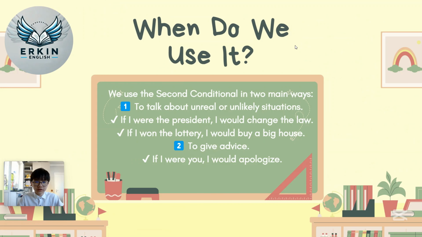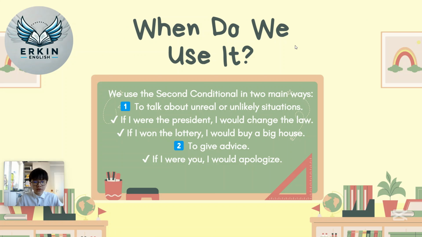Now, when do we use the second conditional? We use the second conditional in two main ways. First, to talk about unreal or unlikely situations. So, if I were the president, I would change the law. Right here, I'm not the president, but let's just imagine I'm the president. Or another example, if I won the lottery, I would buy a big house. Winning the lottery is very unlikely, but still, this is a hypothetical situation.